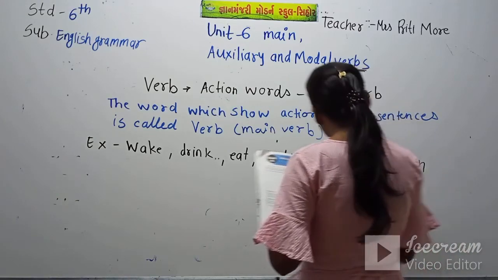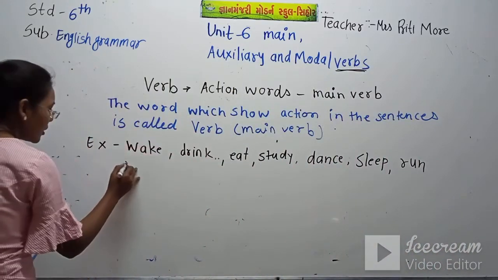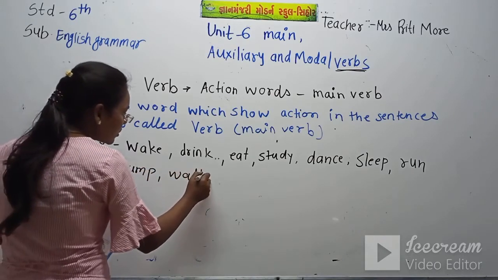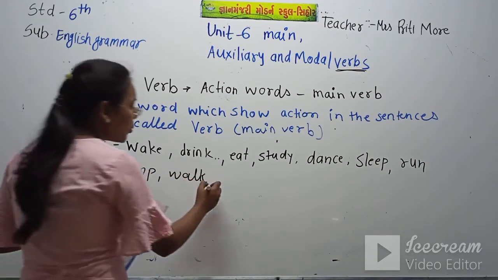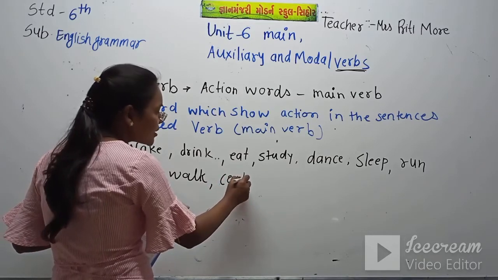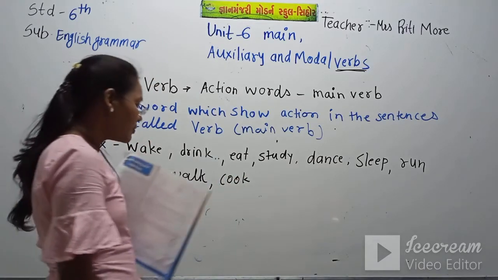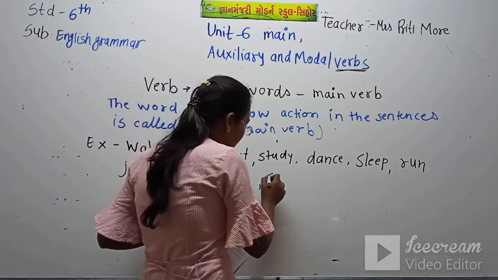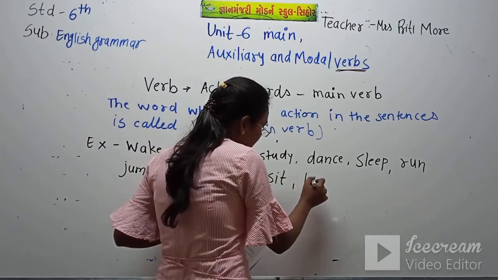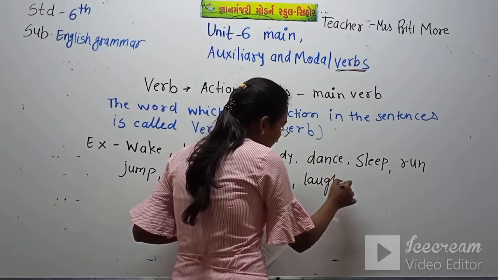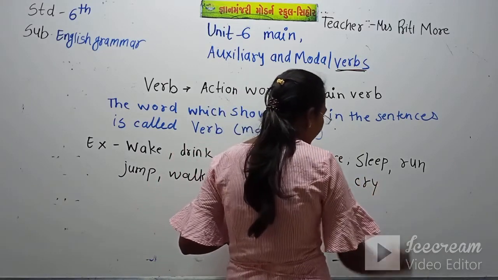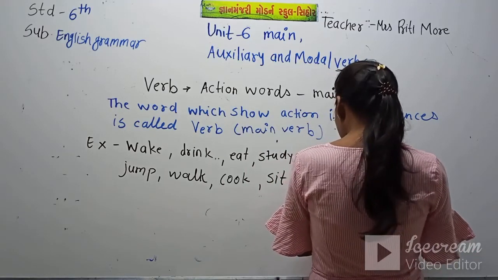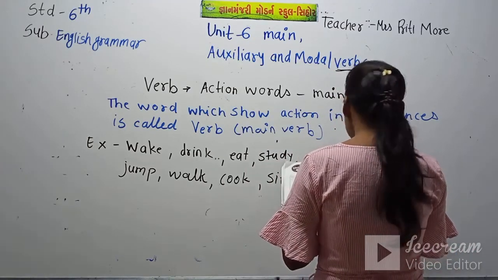Run, jump, walk. Your mother cooks food, so cook is also an action word. Then sit, laugh, cry, stand, sit.